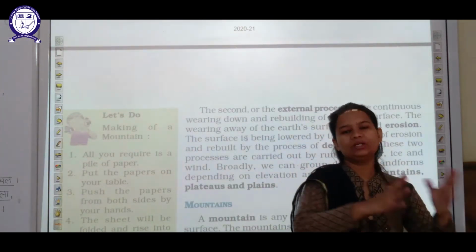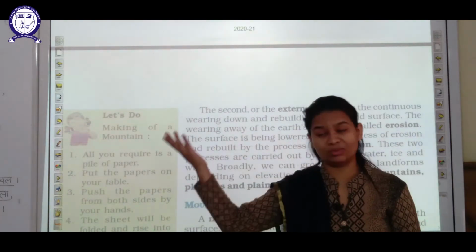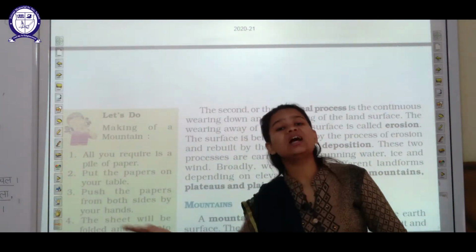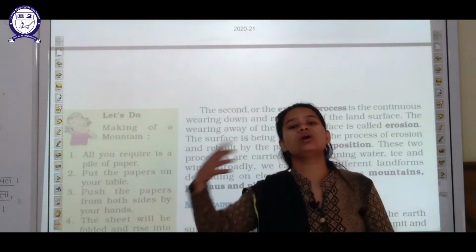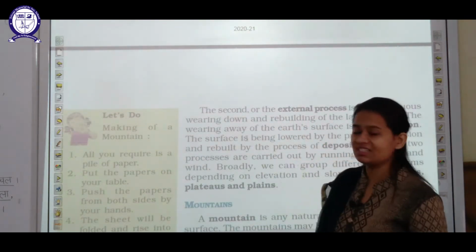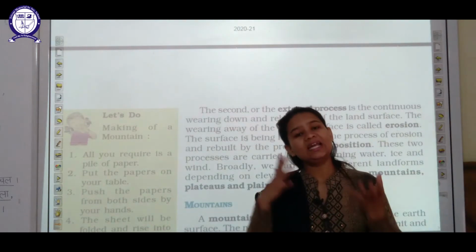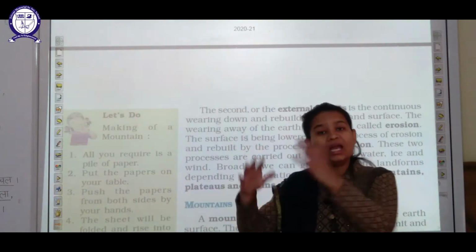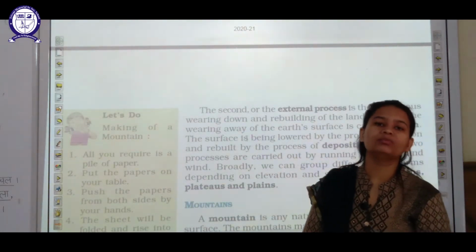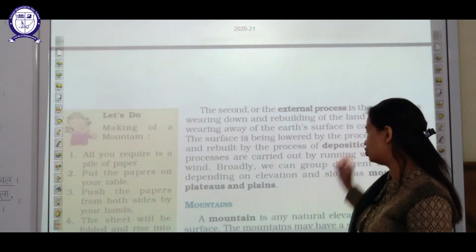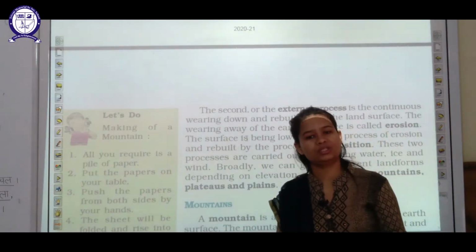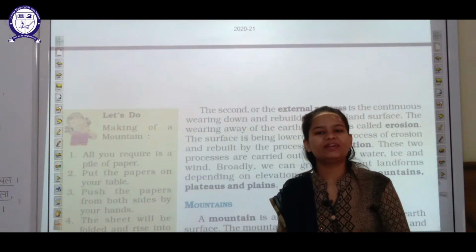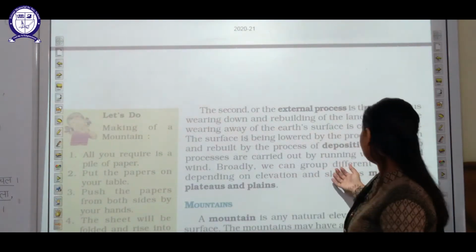Like you see, at a particular place soil or sand is there, a huge wind blows, so that soil is shifted from this place to some other place. So the wearing away of that soil from one place to another place, that particular process is called erosion. Now when that eroded soil gets deposited at another place and takes a particular structure or form, that process is called deposition. I already told you how the processes of erosion and deposition take place with the help of various agents like wind, water, etc. So students, that is what is mentioned here.